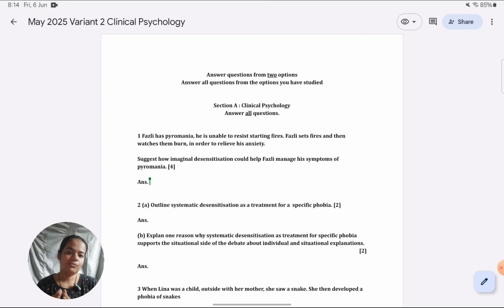But I know many of you would like to see model answers. You want complete solutions for the paper. Maybe you want to use them as a reference to structure your own answers, or some of you just like to focus more on the content, the what, rather than the how.